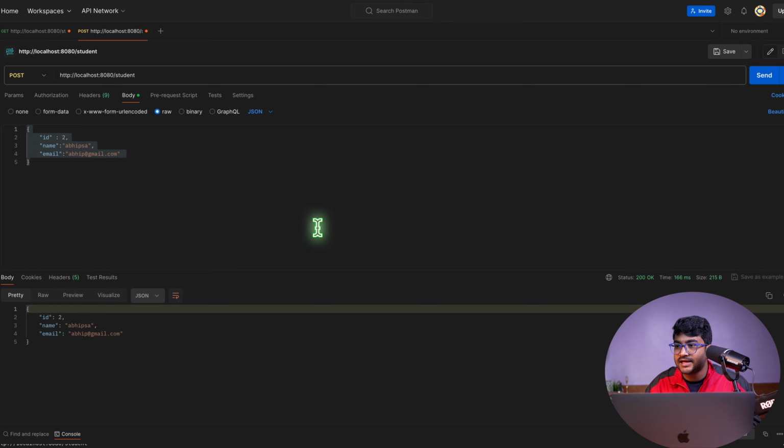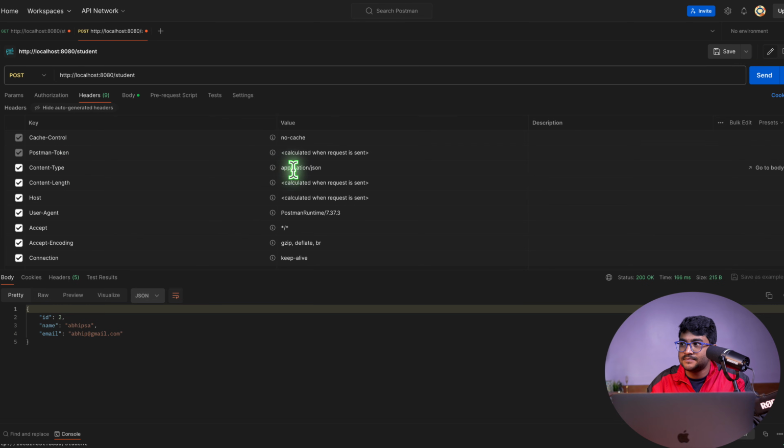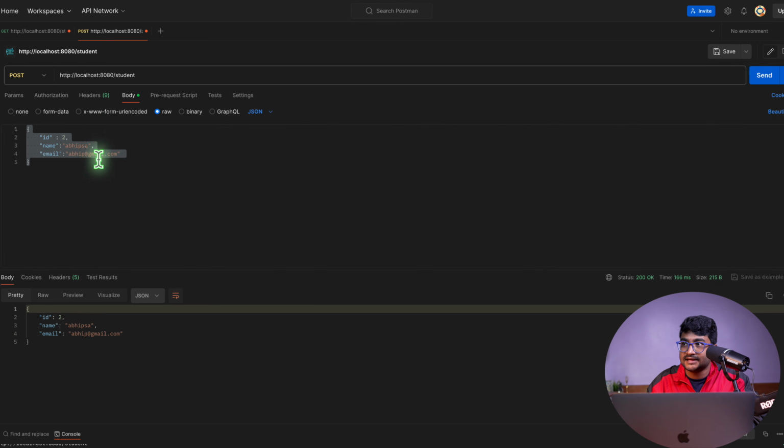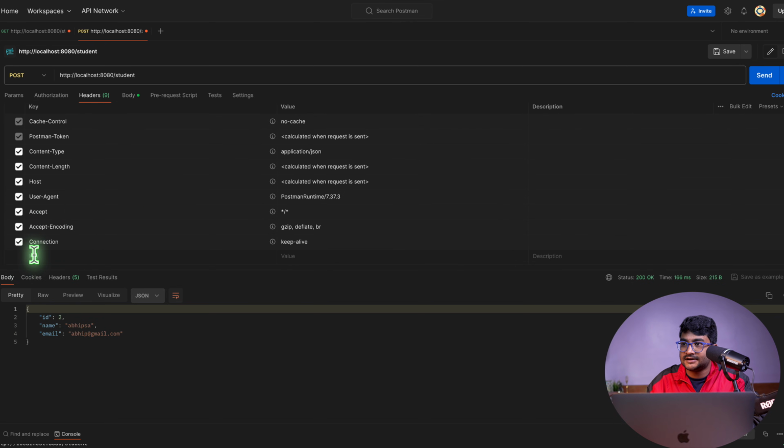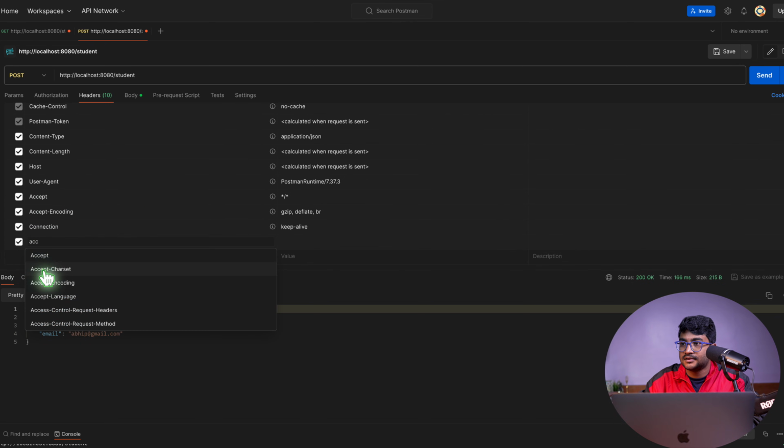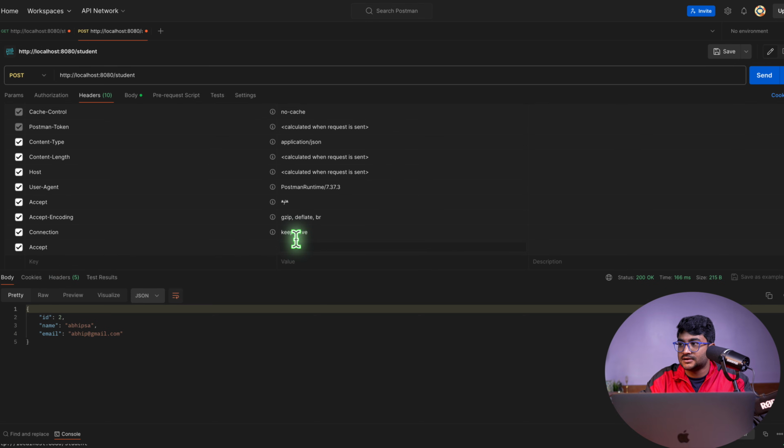Yeah, now it works fine. So now we get the data in JSON format. We are sending the data in JSON format, and by default the server is returning me the data in JSON format. But let's say I will be asking for the data in XML format. Then I will go to the headers. The content type, I'm sending in JSON format, the body which will be created on the server. Now in the accept type, I will override it. And I want to grab the data in XML.